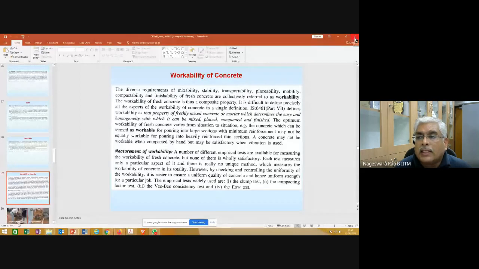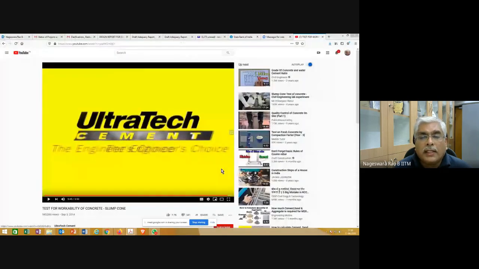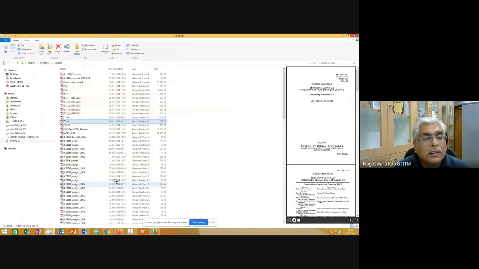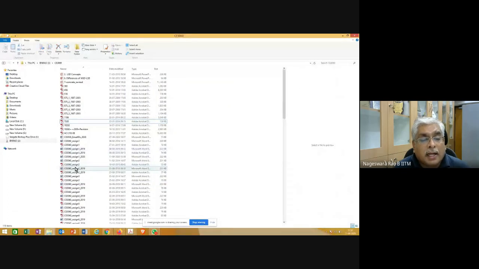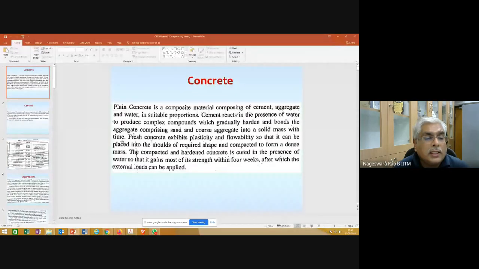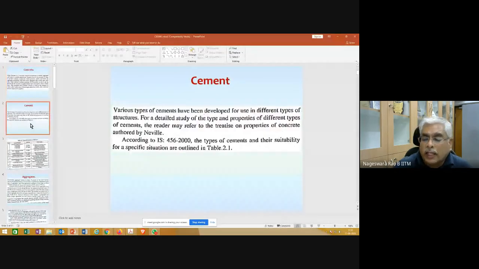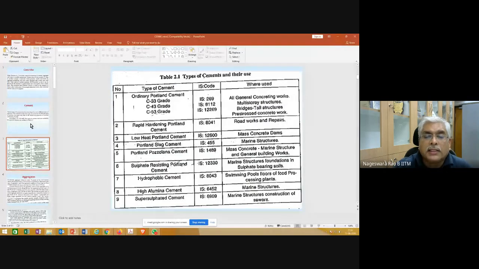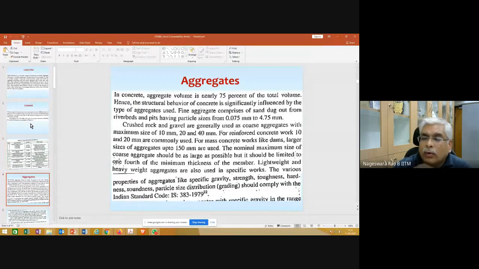So in the next class, just let me quickly show you. I already shared with you these slides. In Moodle also they were posted. So in the next class, we'll quickly note down various types of cements, types of cements and their use, and also aggregates we have noted, but depending on the situation.